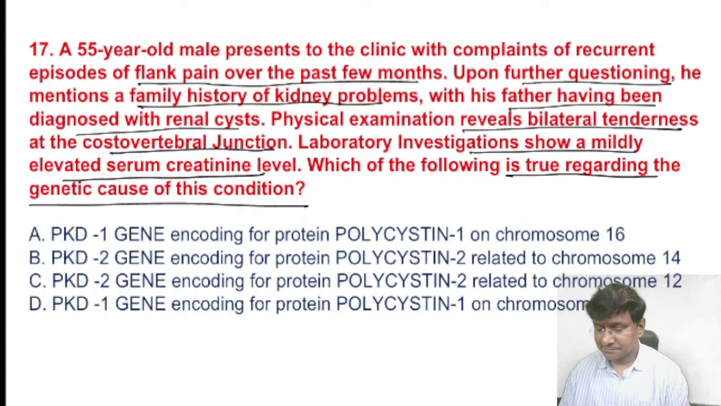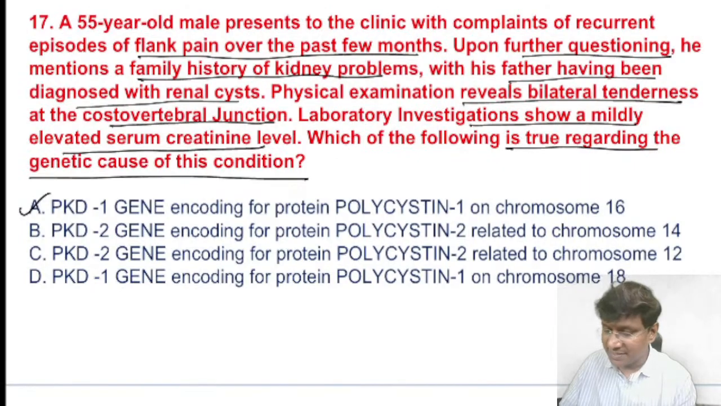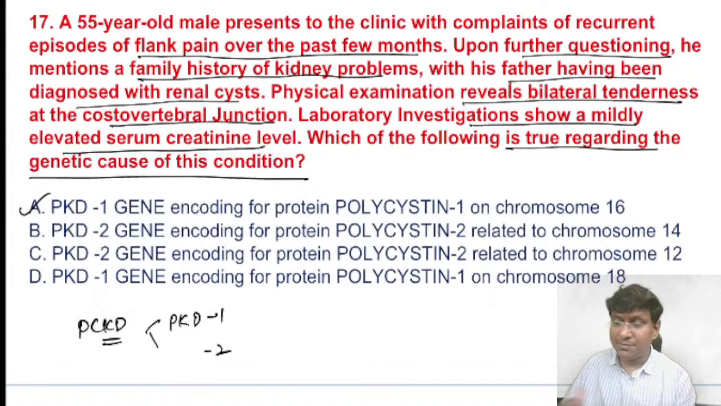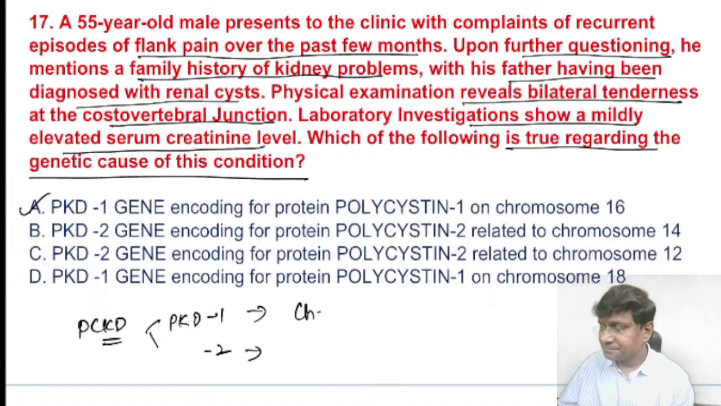Very good, Dr. L. So the answer is the PKD1 gene encoding for polycystin 1 on chromosome 16. What is this clinical scenario suggestive of? It is suggestive of polycystic kidney disease. In polycystic kidney disease, the genes that are mutated are the PKD1 gene and the PKD2 gene. The PKD1 gene is present on chromosome 16 and the PKD2 gene is present on chromosome 4.